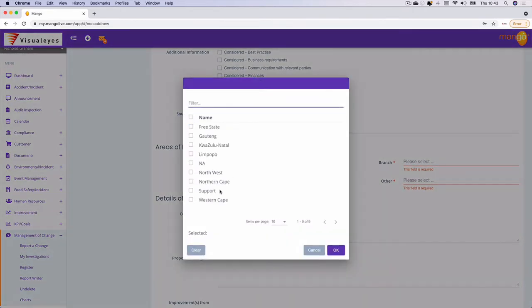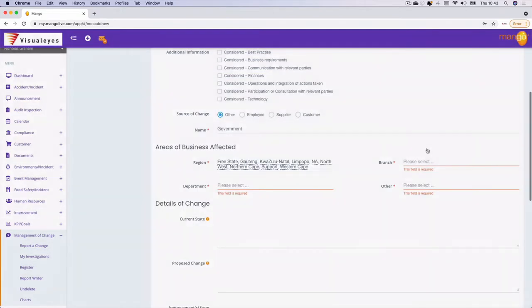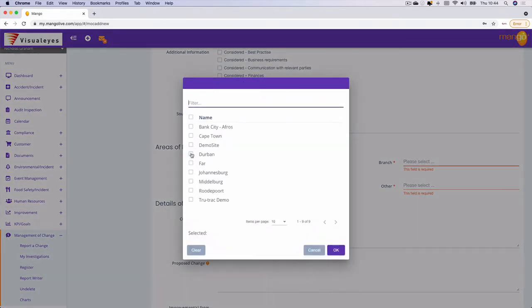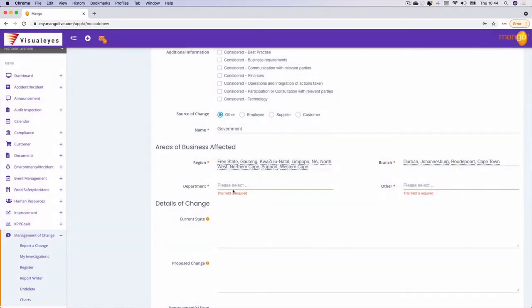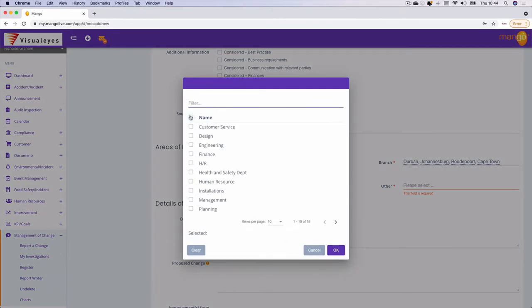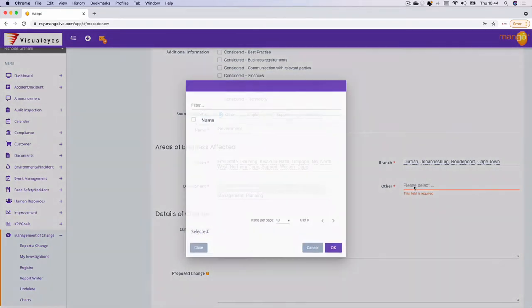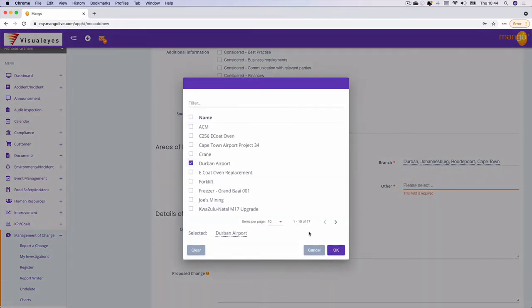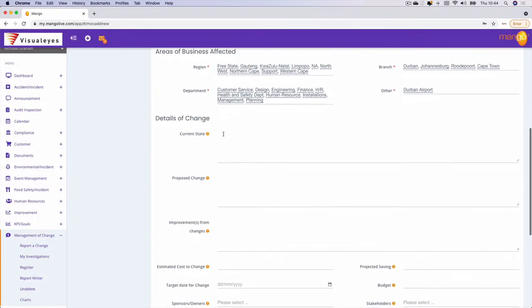The region that this would be applicable to is, let's say, all of our provinces and to the particular branches that we may have around the country that this would be applicable to. All of the departments are obviously then applicable, and it could be applicable to some projects that we have as well.